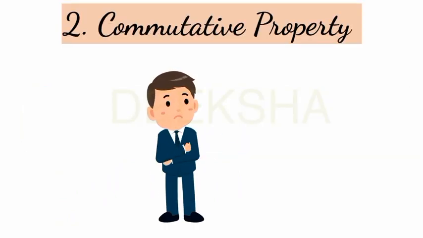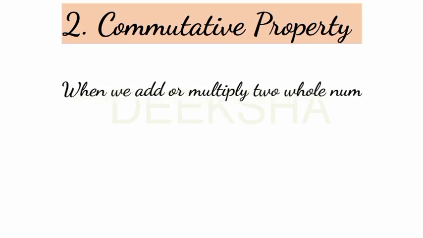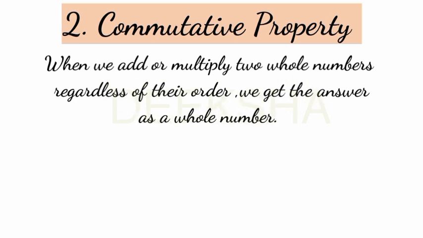Firstly, understand what is commutative property. When we add or multiply two whole numbers regardless of their order, it means order does not matter, we get the same answer. Let's check it. If we add A to B or we add B to A, that means we are changing their position.